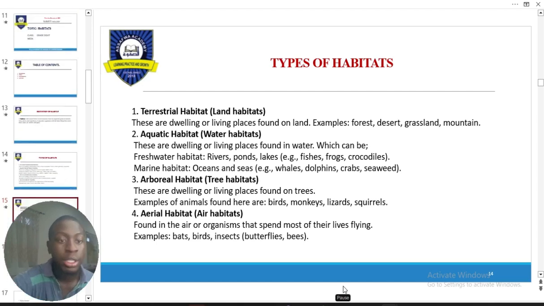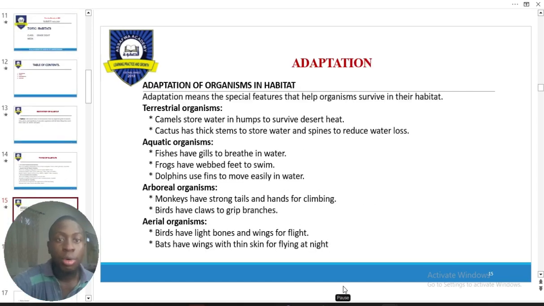All right. So next, we talk about what? Adaptation. Adaptation is how organisms adjust to changes in their environment, right? How they tolerate changes or adjust to changes in their environment. But they do this only with the help of what? Special features, right?